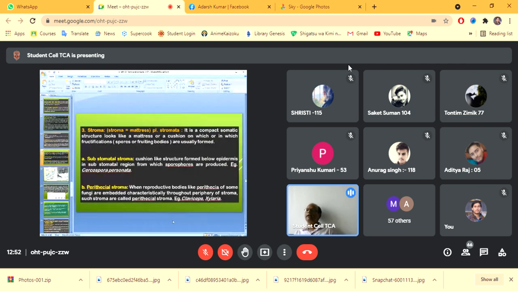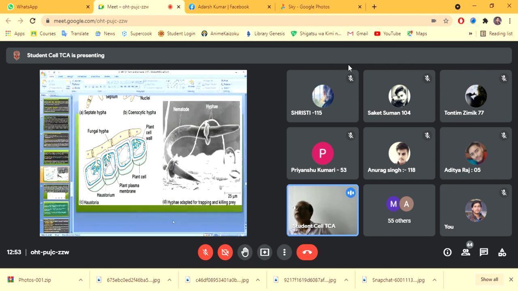The first one is the substomatal stroma, a cushion-like structure formed below the epidermis in the substomatal region, and the perithecial stroma. When reproductive bodies like the perithecia of some fungi are embedded characteristically throughout the periphery of the stroma, such a stroma is called a perithecial stroma, as in the case of Claviceps or Hypoxylon.